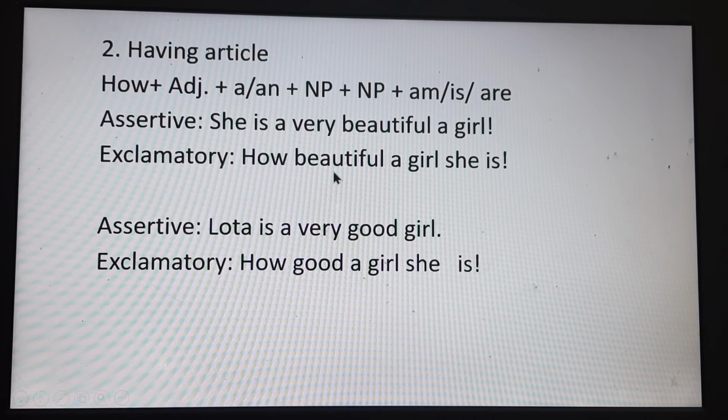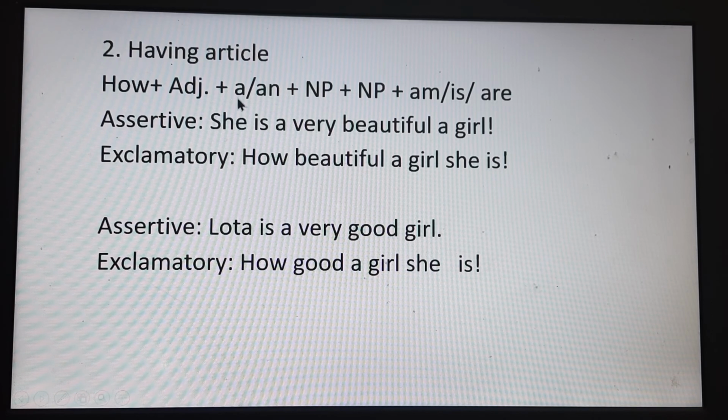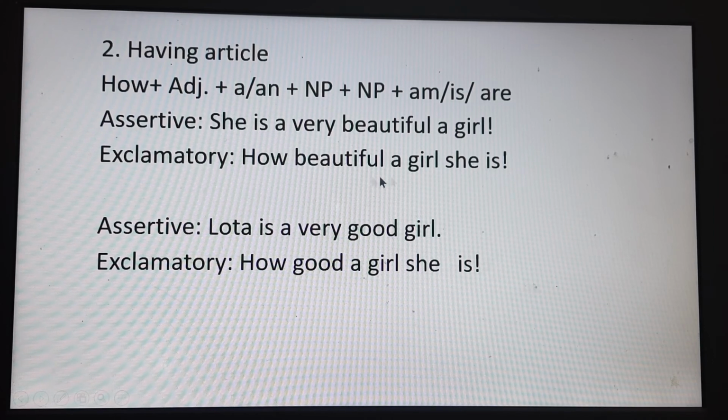Beautiful is the adjective of the assertive sentence. Then we are going to write down the article. A is the article here. Then NP. Firstly, we will go for a noun, girl, and after that we will use the pronoun. Okay? Then the be verb is, and the note of exclamation is given. Right. How beautiful a girl she is.